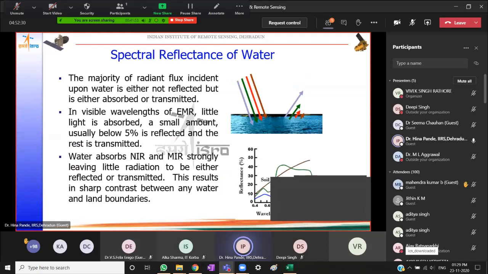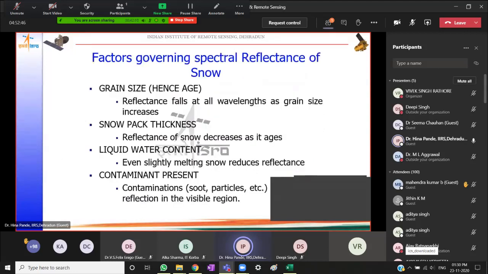Right? So this is how in the near infrared and the middle infrared, strong absorption happens and very little radiation is reflected or transmitted, right? So there is a sharp contrast in the land-water boundaries because of this. Similarly, for snow, the factor which dictates the reflectance is grain size. So reflectance falls at all wavelengths as grain size increases.